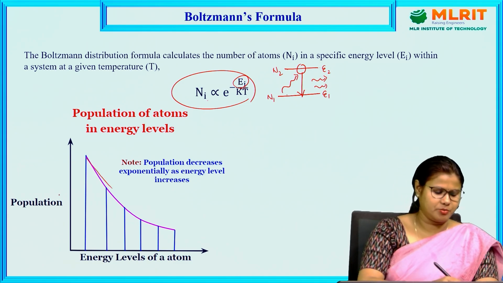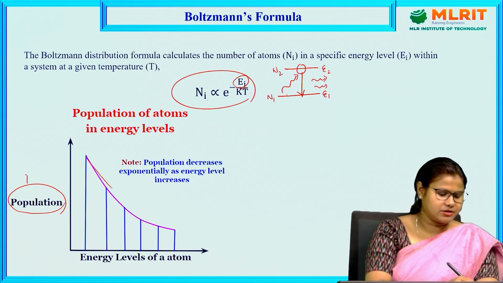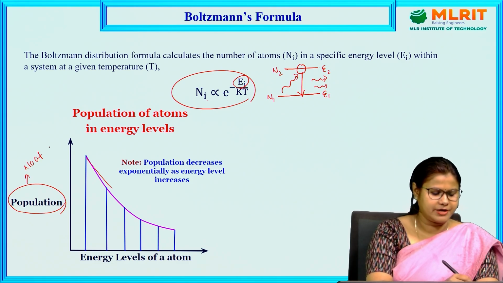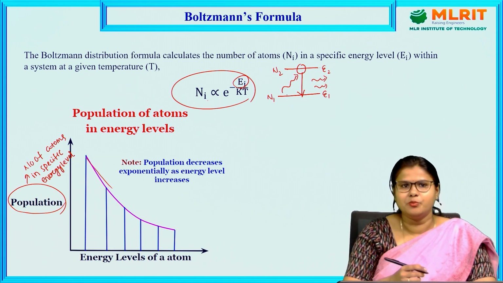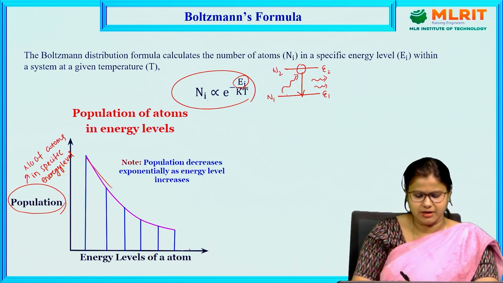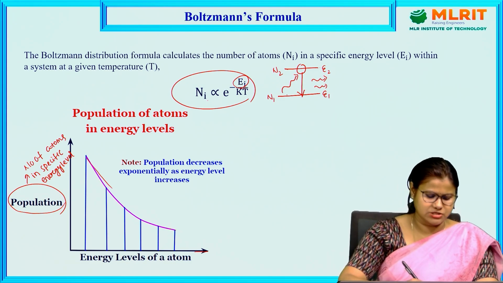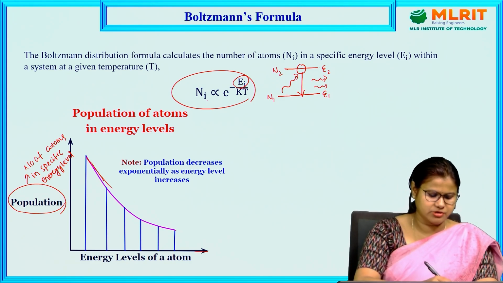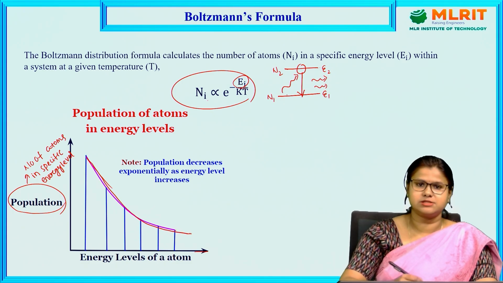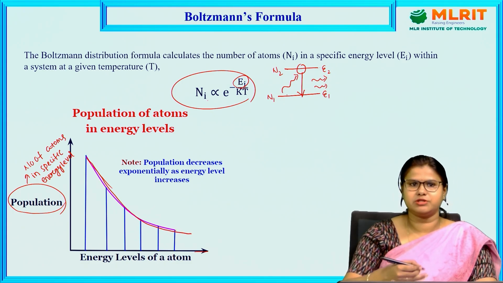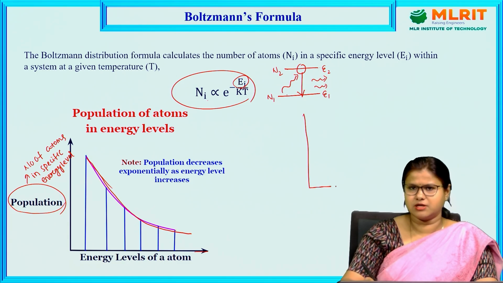If we take the population, meaning the number of atoms in a specific energy level, that is known as the population of that particular energy level, and along the x-axis we take the energy. It decreases as we increase energy. You can see that as we increase energy, the number density decreases exponentially.